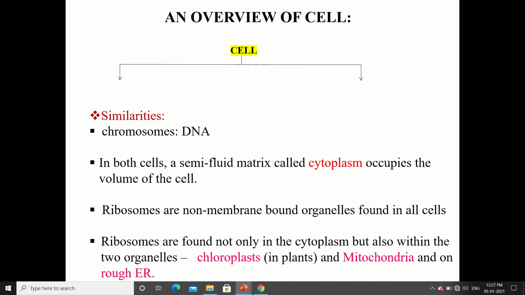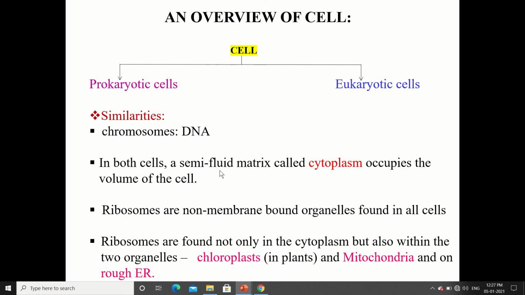An overview of the cell. The cell is again of two types, prokaryotic cells and eukaryotic cells. Now let us see the similarities between prokaryotic cells and eukaryotic cells. Later on we will discuss each cell in detail. They show certain similarities such as chromosomes. Both cells consist of chromosomes, that is, the presence of DNA.